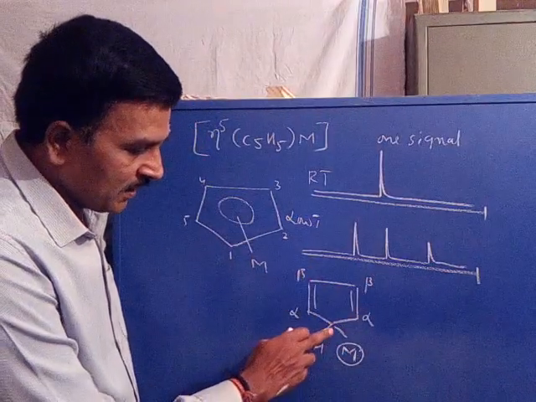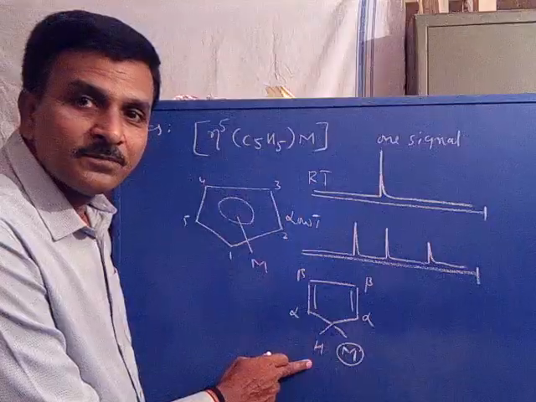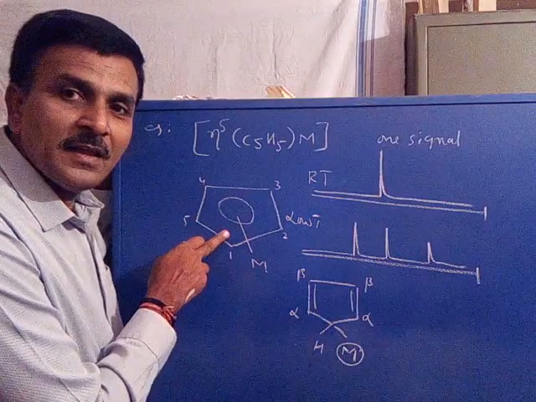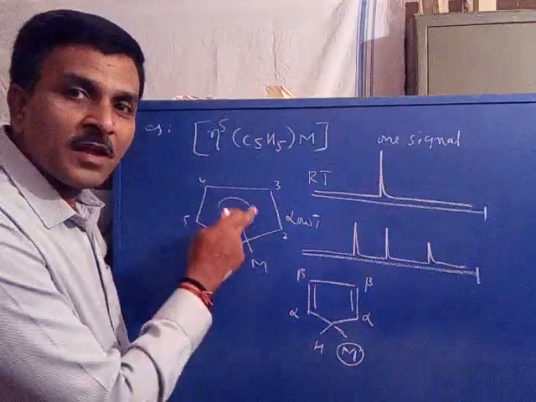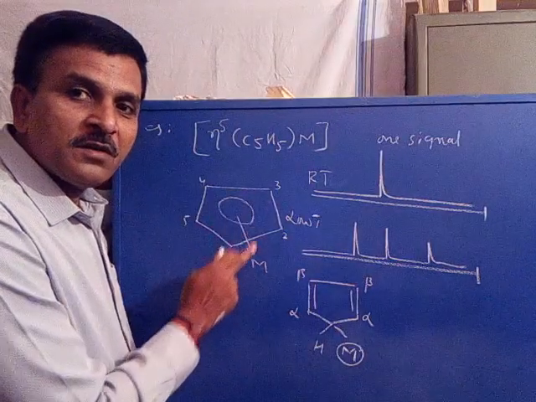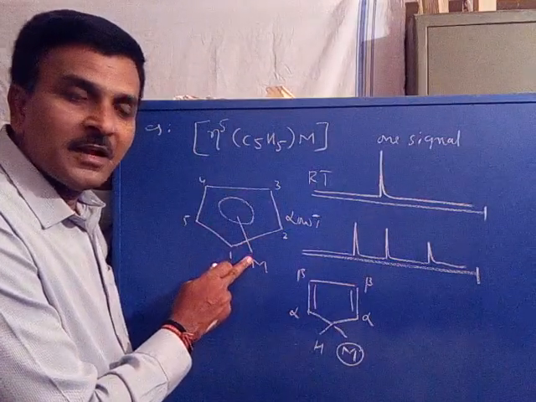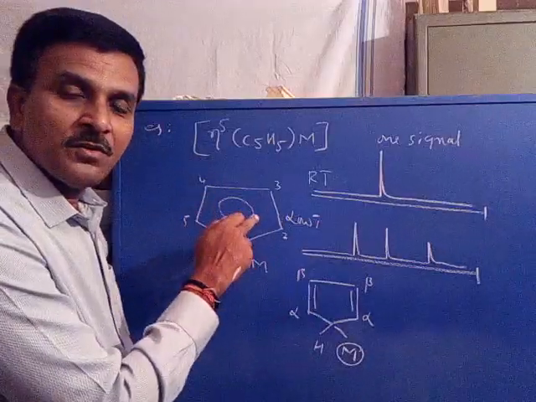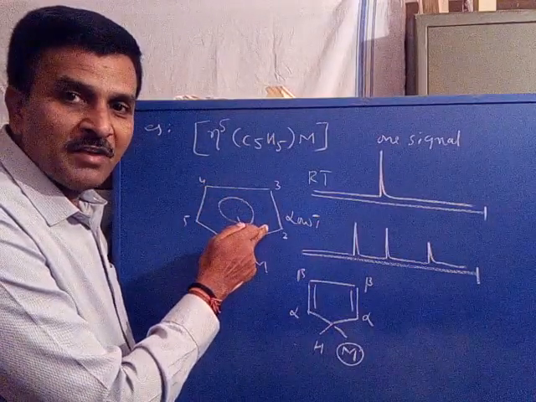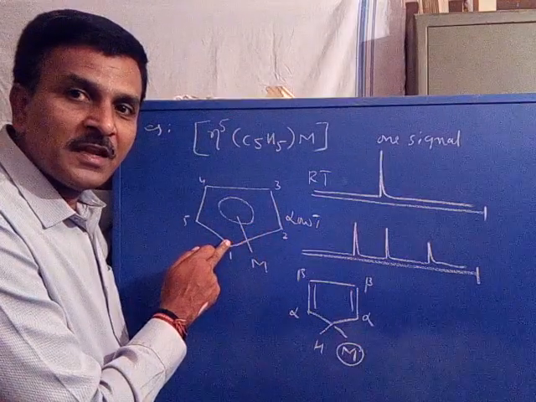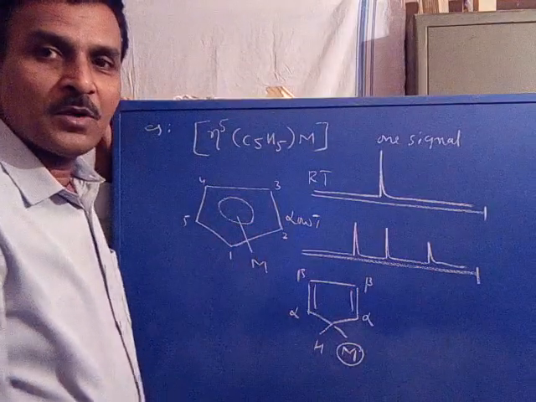This is the proton attached to the sp3 carbon. Initially there are two types of protons, sp3 and sp2. Because of rapid exchange of the metal ion among the 5 carbons, all protons become equivalent. There is no exact sp3 carbon, no exact sp2 carbon.